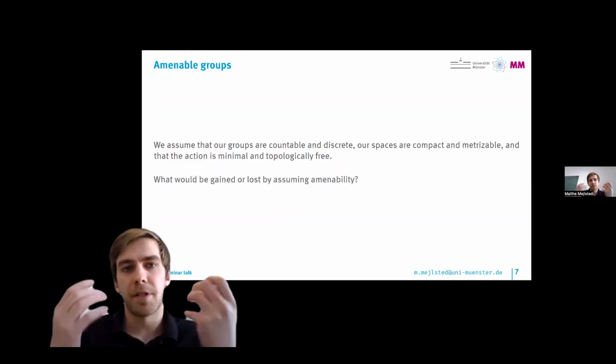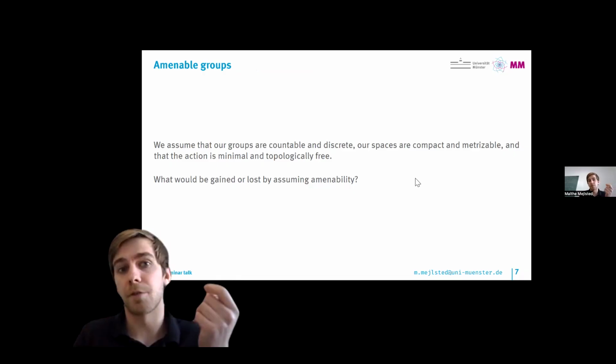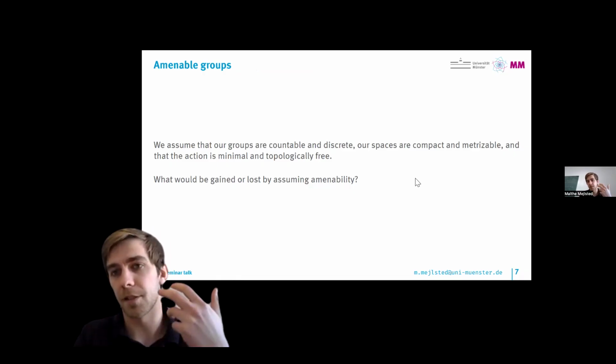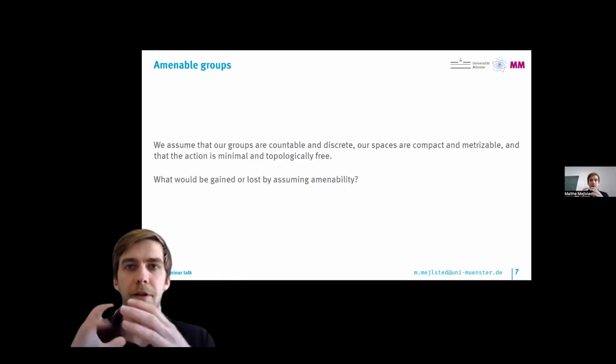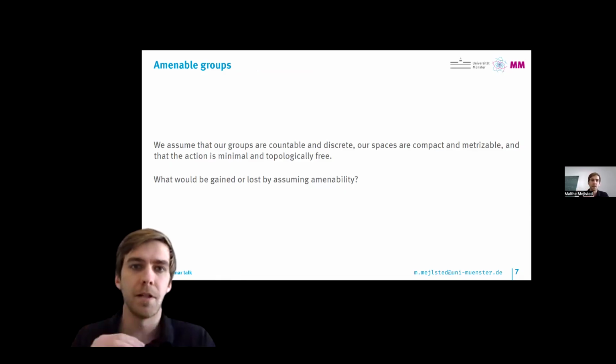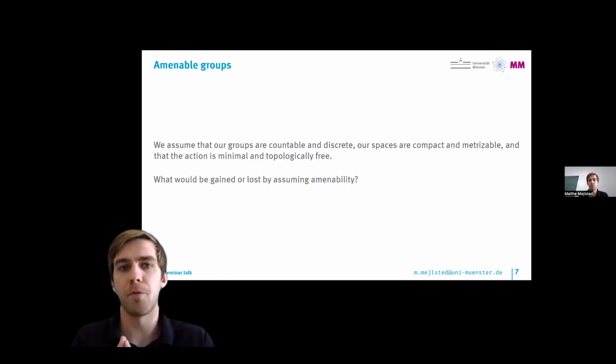Now, so we restricted ourselves to the case where we assume that our groups are countable and discrete, our spaces are compact and metrizable, and we have assumed that the action is minimal and topologically free. And these seem like reasonable assumptions, but they also restrict us quite a bit. So an interesting question could be asked: should we also assume that the groups that we work with are amenable? You could do that and you would gain a lot of structure on your cross product. But you also exclude a lot of interesting examples.